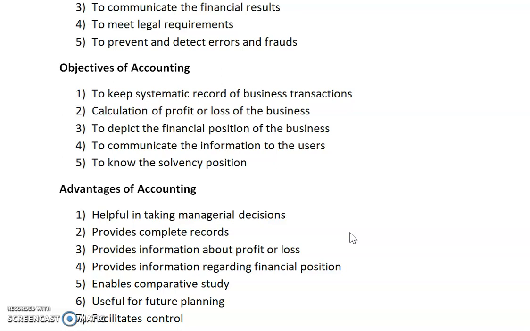Provides information about profit or loss. They can get profit or loss information by the help of accounting. Provides information regarding financial position. We can get the financial position by the help of accounting. Enables comparative study. Obviously, we can compare with the previous year or the year before that by the help of accounts. Useful for future planning. We can take any decision for the future by the help of accounting. And facilitates control. We can control our organization only by the help of accounting.